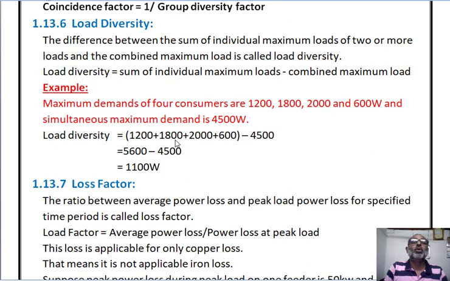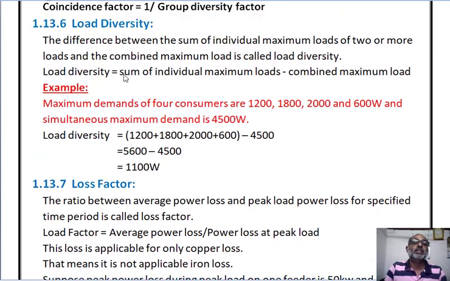Now next, load diversity. The difference between the sum of individual maximum demand of 2 or more loads, that means group loads, and the combined maximum load is called load diversity. So load diversity is nothing but the summation of individual maximum demand minus combined maximum demand.